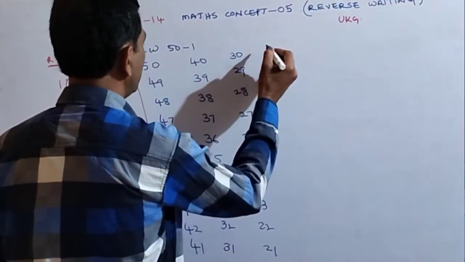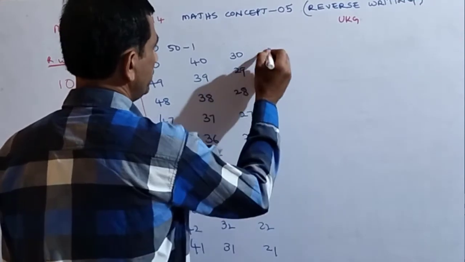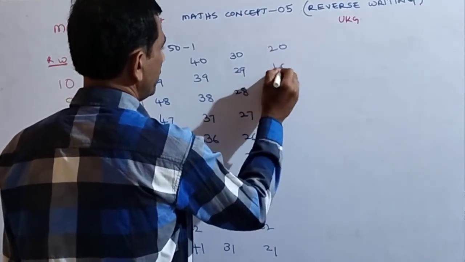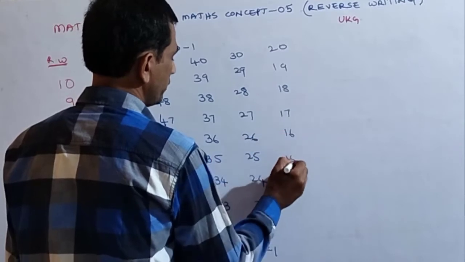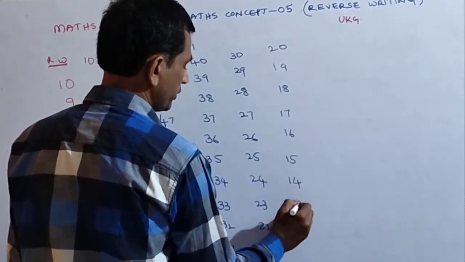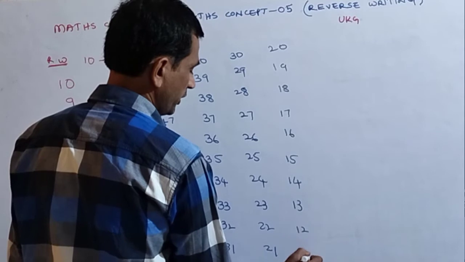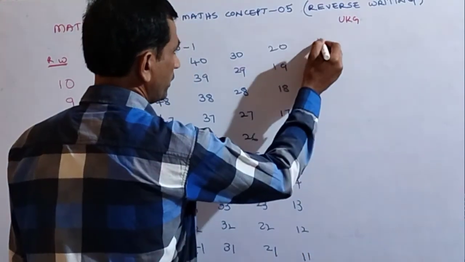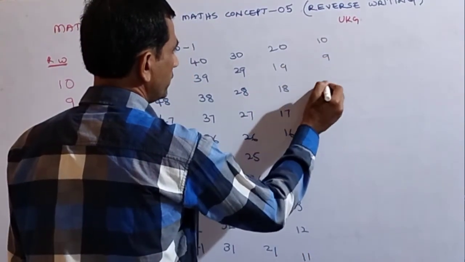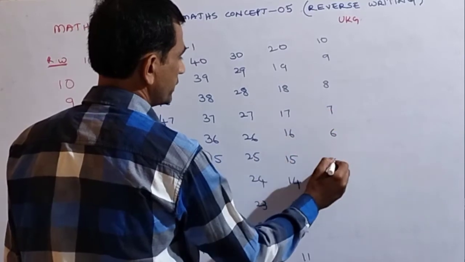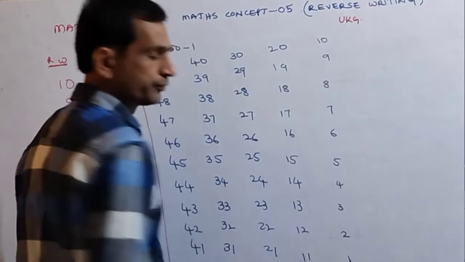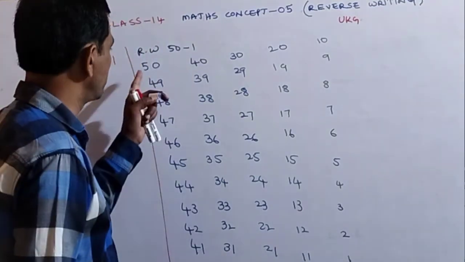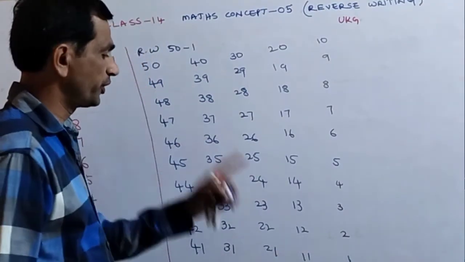After 21, 20, 19, 18, 17, 16, 15, 14, 13, 12, 11. After this, 10, 9, 8, 7, 6, 5, 4, 3, 2, 1. This is the reverse writing from 50 to 1.